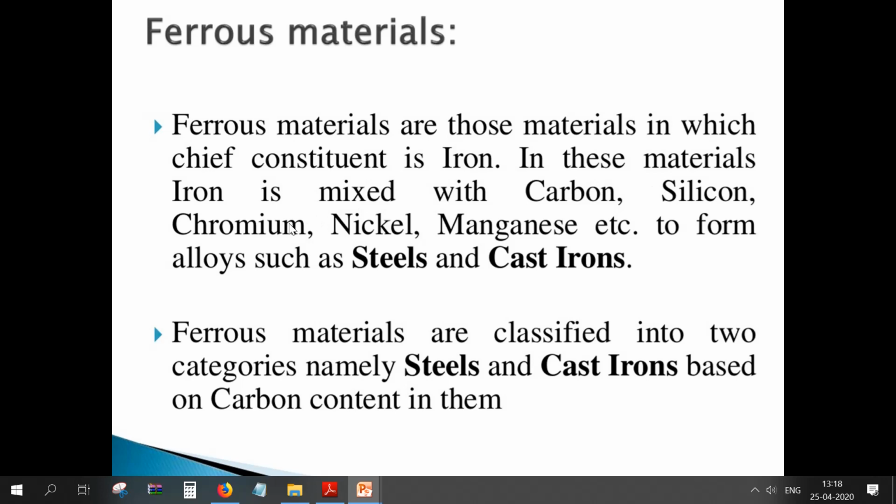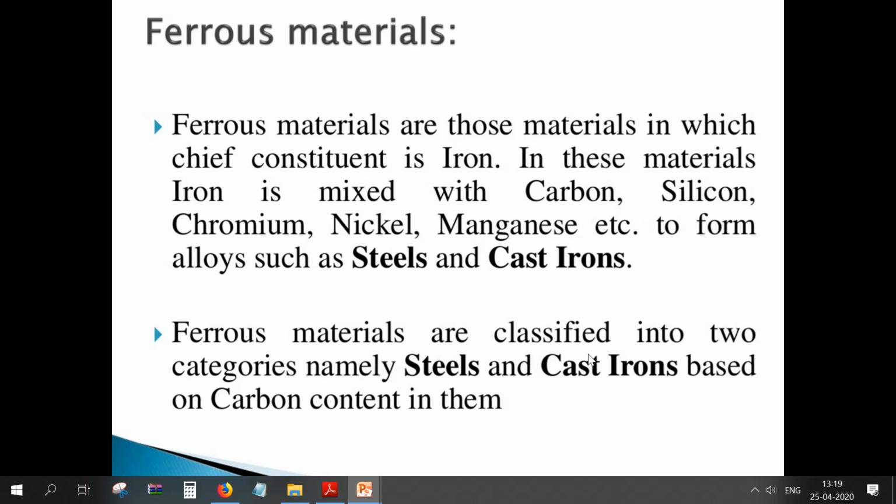In these materials, iron is mixed with carbon, silicon, chromium, nickel, manganese, etc. to form alloys such as steels and cast irons. We create alloys of steels and cast iron by mixing a higher percentage of iron with a lower percentage of carbon, silicon, chromium, nickel, manganese. So we call them ferrous materials.